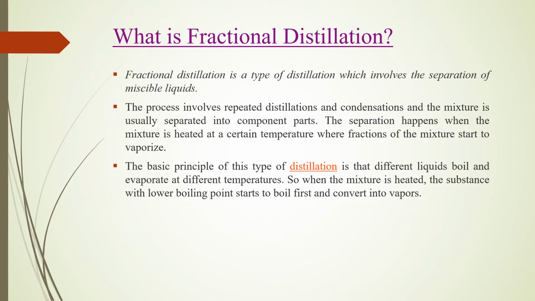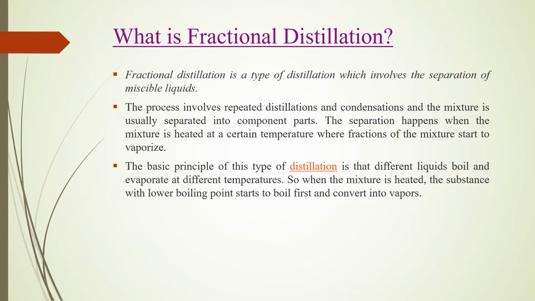So the basic principle of this type of distillation is that different liquids boil and evaporate at different temperatures. You all know, right? Different components have different boiling points and they start boiling at those particular boiling points.